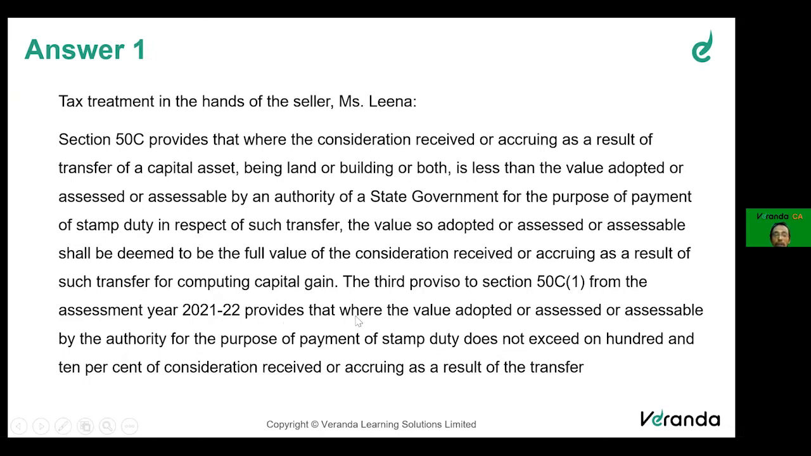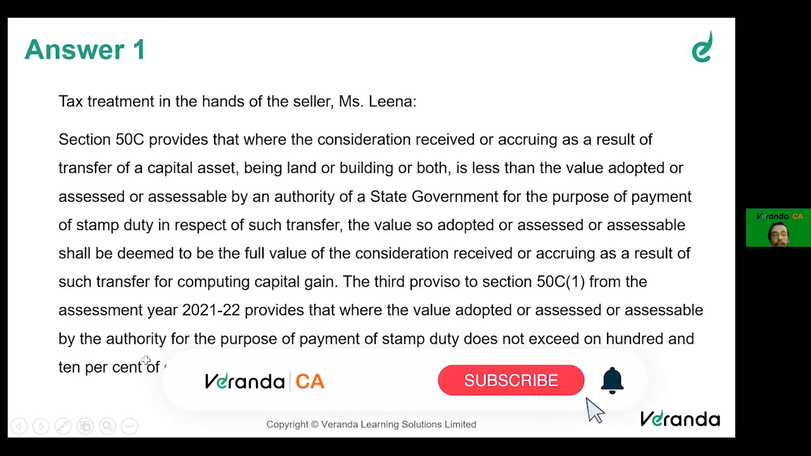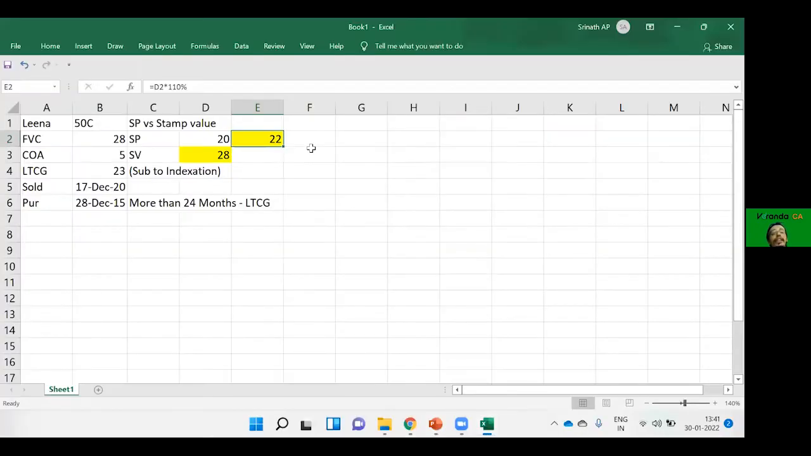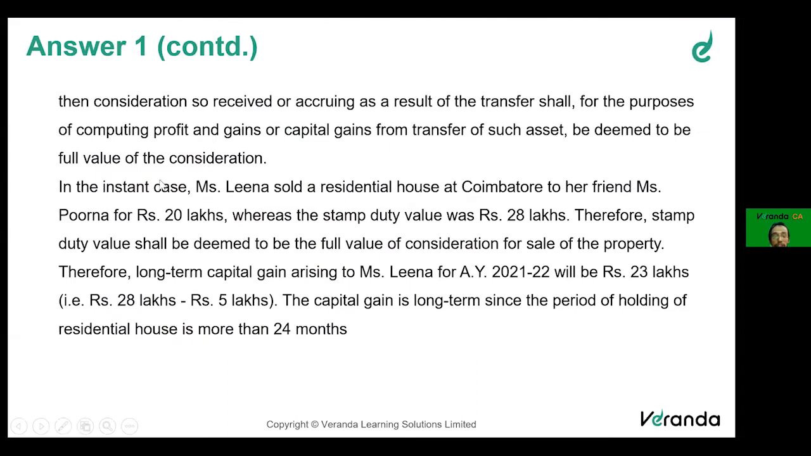The third proviso provides that where the value adopted by the authority does not exceed 110 percent of the consideration on account of transfer, then the consideration so received shall be deemed to be the full value. Now it exceeds 110 percent. Therefore, stamp value would be the full value of consideration. So in the instant case, Leena sold a residential house at Coimbatore to her friend Purna, where the stamp value is 28 lakhs. Therefore, stamp value shall be deemed to be the full value of consideration.